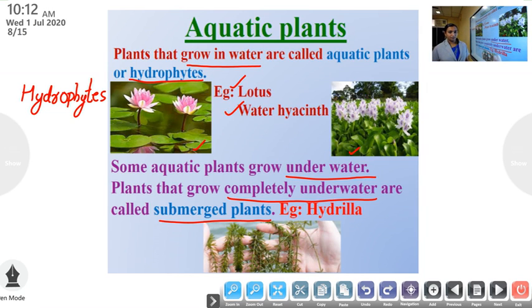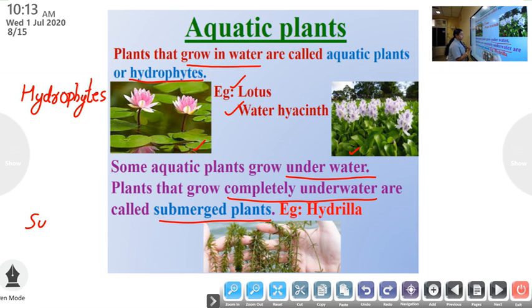Example, hydrilla. Once again, plants that grow completely underwater are called submerged plants. Example, hydrilla. What is the spelling of submerged?